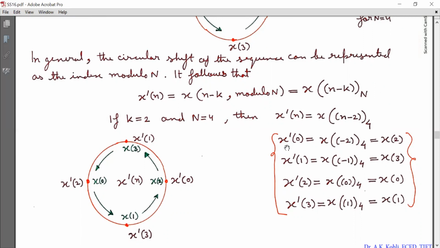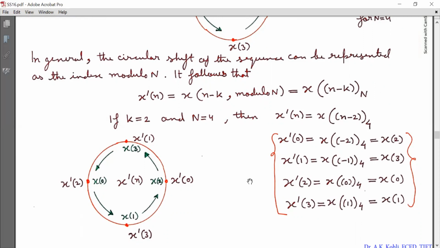Now I will calculate x dash[0] first, at n equal to 0, that is x[minus 2] modulo 4, and that is equal to x2. Similarly, x dash[1] is equal to x[minus 1] modulo 4, and that is equal to x3. And x dash[2] is equal to x[0] modulo 4, and that is x0. And x dash[3] is equal to x[1] modulo 4, and that is equal to x1.